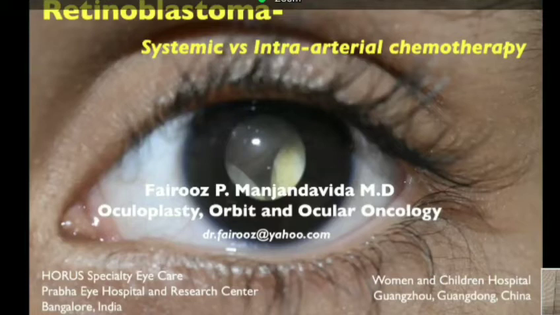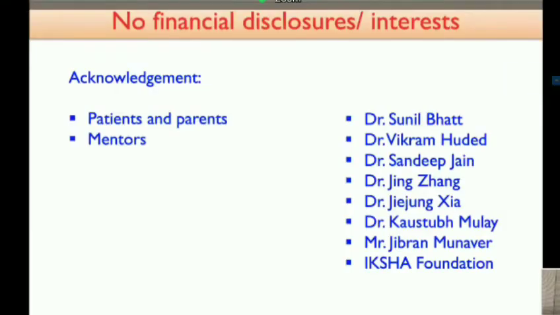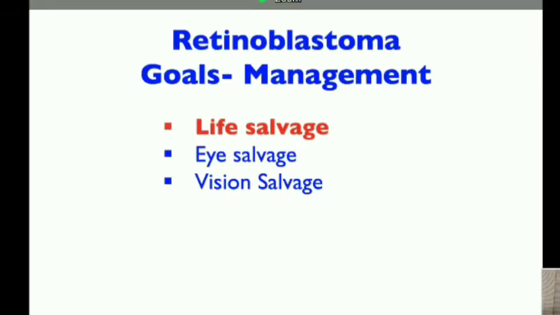I'm going to take you through a very major topic in retinoblastoma, the systemic versus intra-arterial chemotherapy. I have no financial disclosures or interests, and I would like to acknowledge my patients, parents, my mentors, and the team of retinoblastoma that I work with, who made this journey extremely wonderful for me.